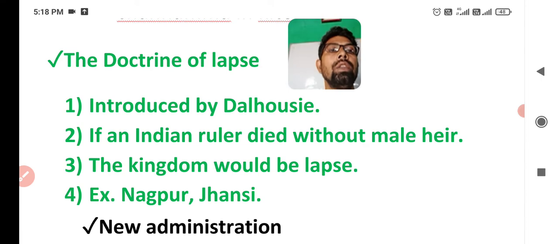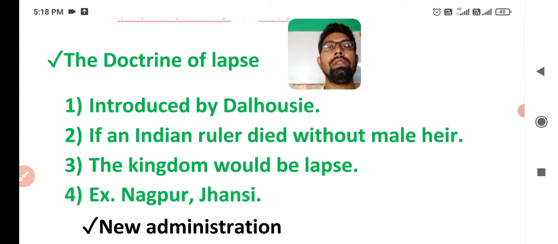As you learned in the TV episode of Rani Jhansi, there was a major problem with Rani Lakshmi Bai, and that's why the Britishers snatched her area. They also snatched the areas of Nagpur, Jhansi, Satara, Sambalpur, etc., according to this doctrine.